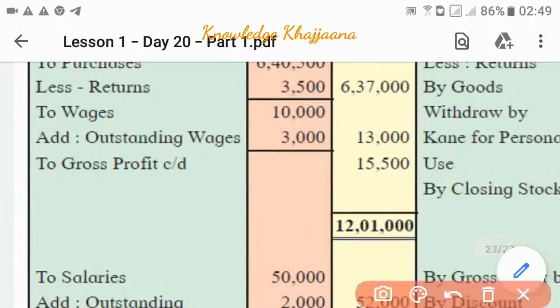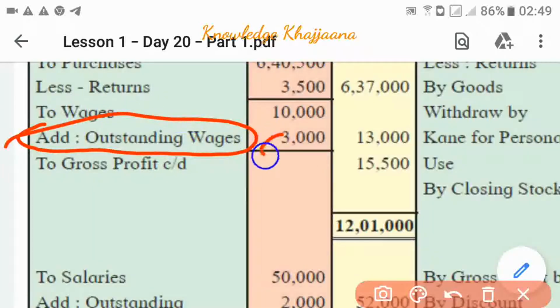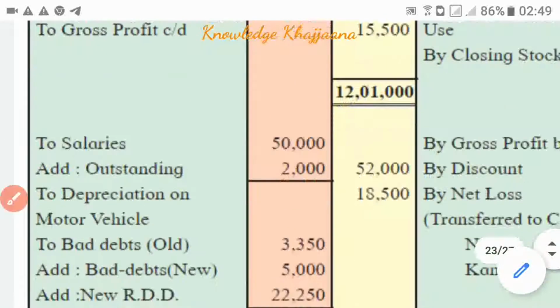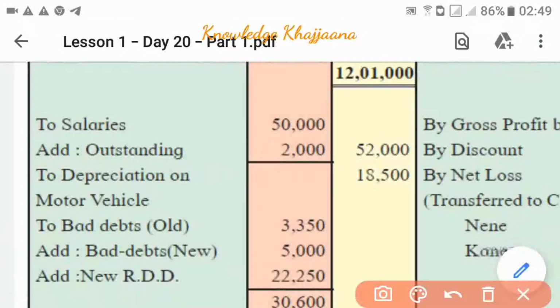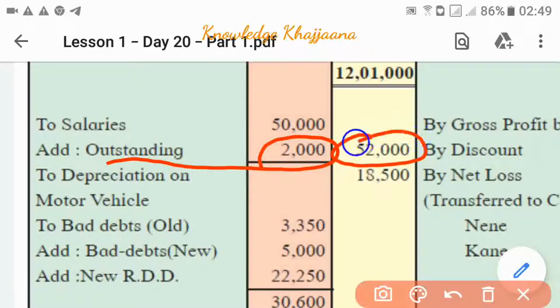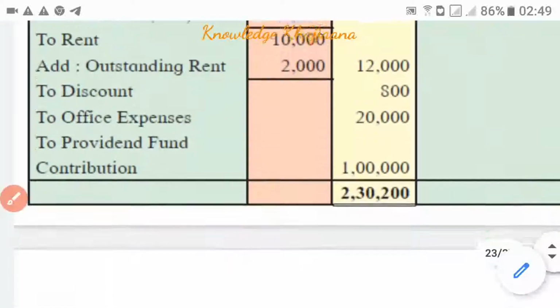So wages we had already written in the inner column. Now we have to record like this: add outstanding wages amounting to rupees 3,000. So the total wages are rupees 13,000. Similarly, for the salaries, earlier salaries were rupees 50,000 and outstanding salaries are rupees 2,000. So the total salaries are rupees 52,000. Okay, and that is a liability for the time being.